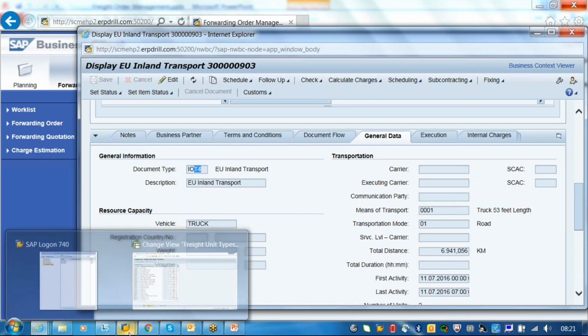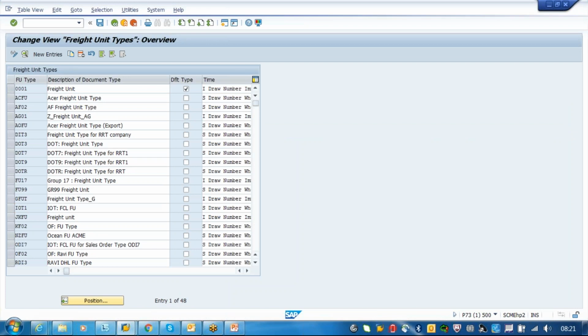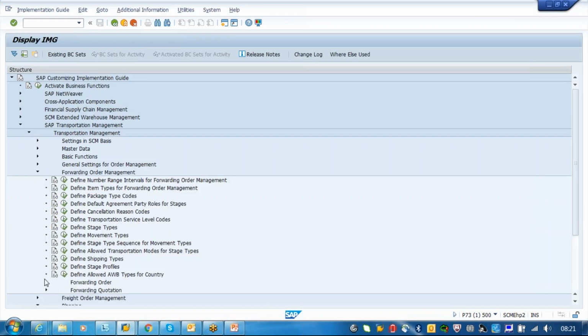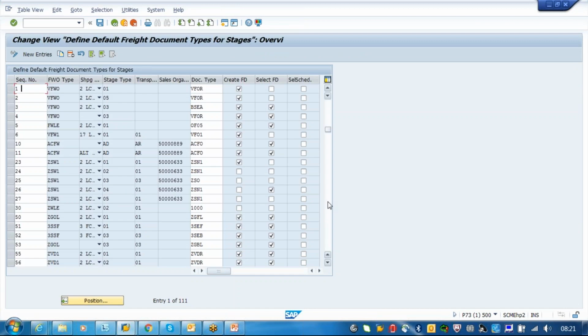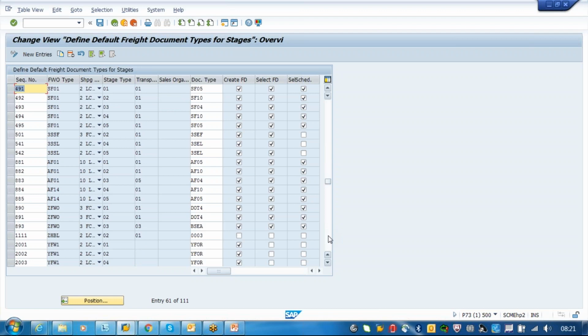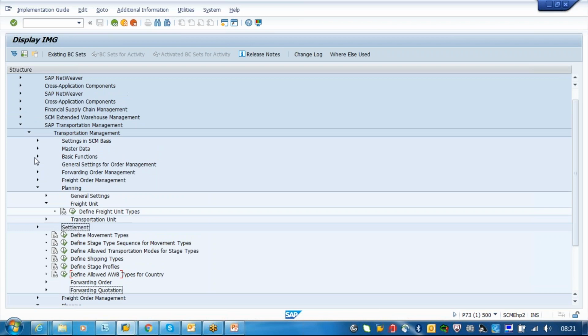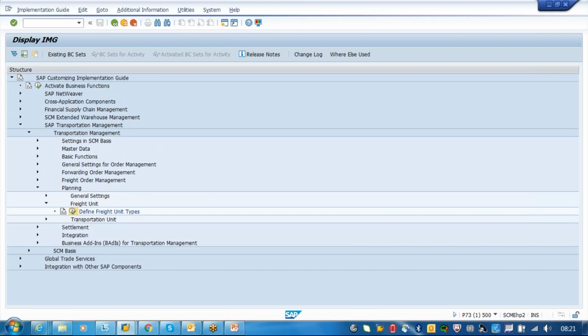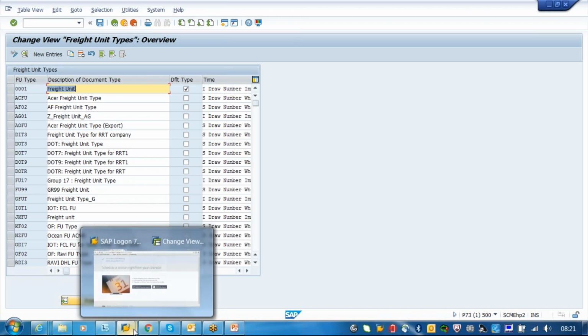If I go to the JWO configuration, we don't have anything here, right? We don't have anything for the forwarding order. In this step, we have not created anything for the forwarding order, so default steps are not there. If you see here, JWO is not available anywhere. Did you see? There is no JWO. The second is your freight unit. It will go to the planning run, and in the planning run it will look at your freight unit type. So what is the freight unit which got created here?